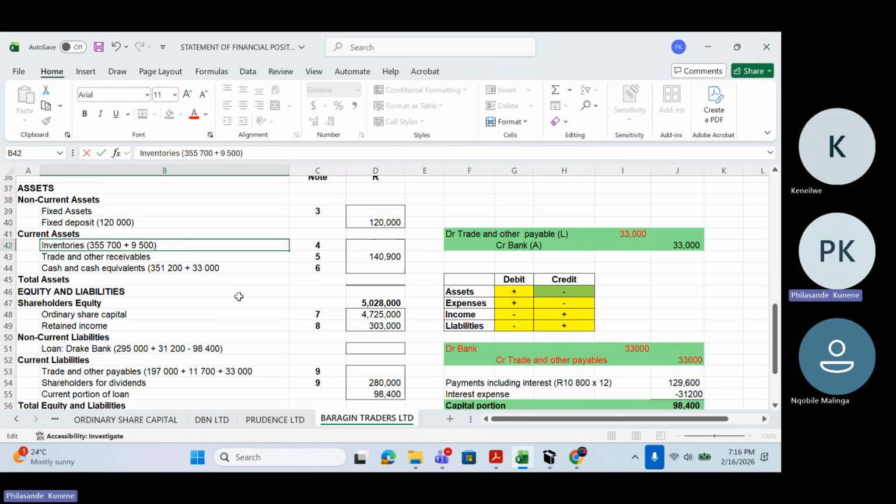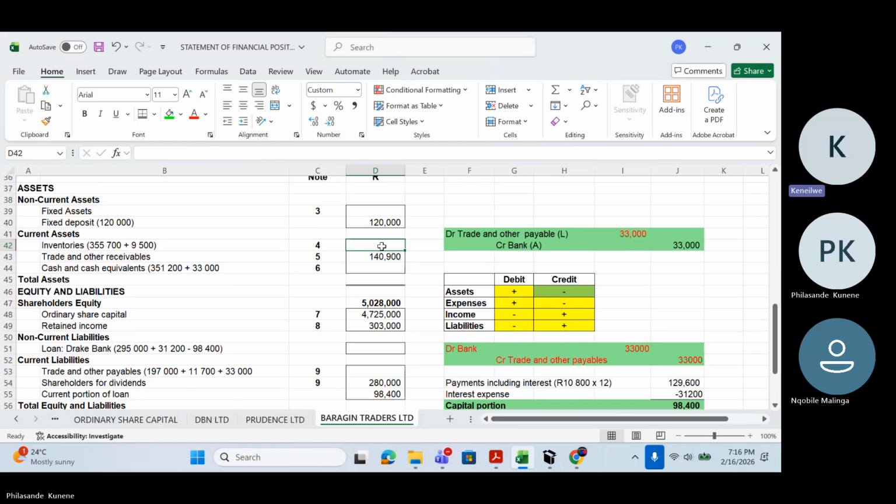How much are we getting? 365,200 rands. That is going to be our inventories.